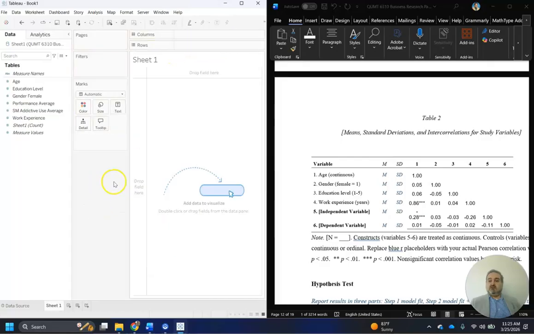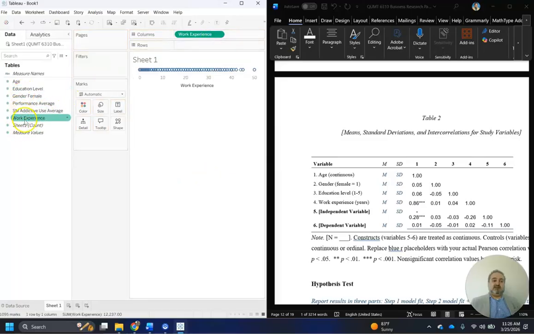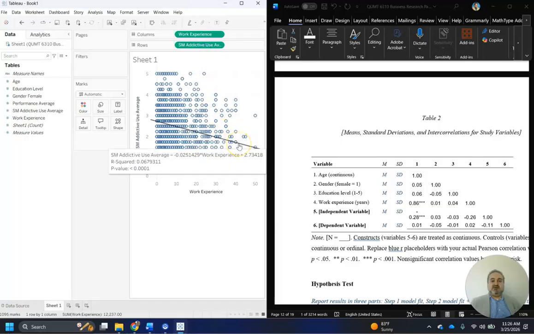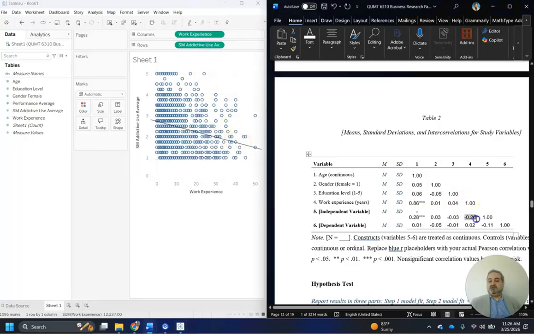Just going to do work experience and addiction. So work experience and addiction. You will see that the p-value is very low. So I'll just put 3 asterisks here.